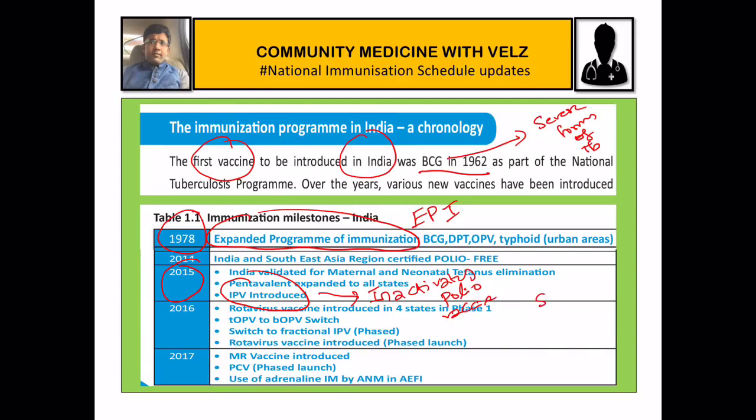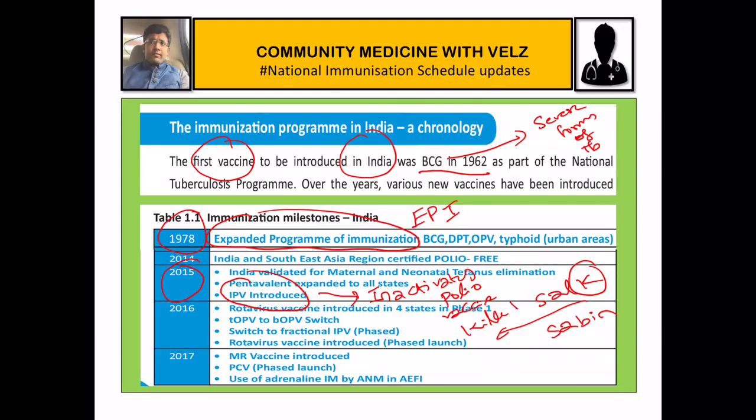Salk has a K, so Salk stands for killed polio vaccine, and Sabin stands for live oral polio vaccine. So this IPV is nothing but Salk. This killed polio vaccine was introduced in our immunization schedule in 2015.